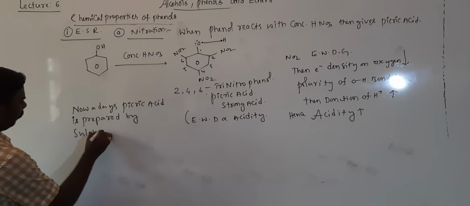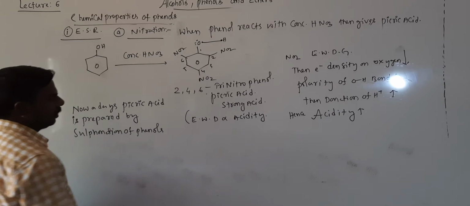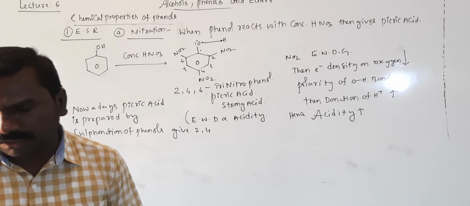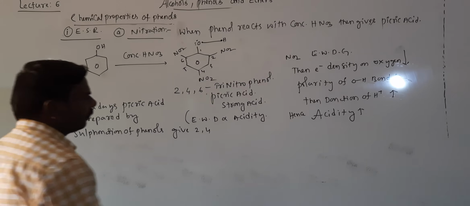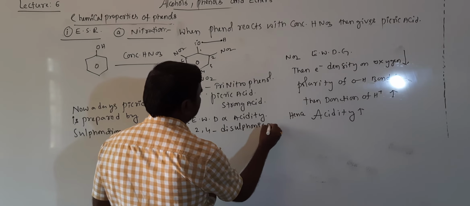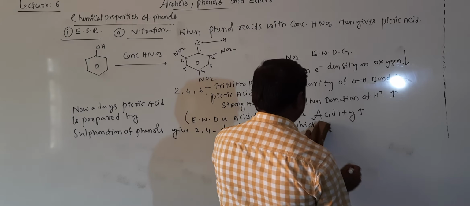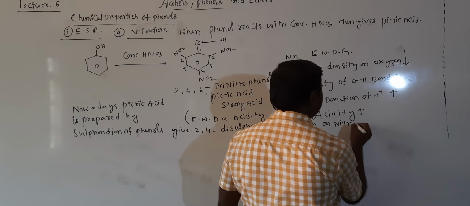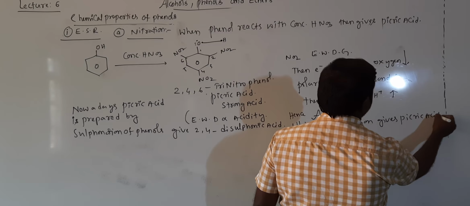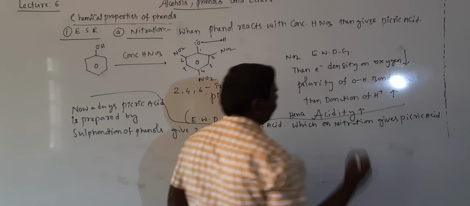Sulfonation of phenol gives 2,4-disulfonic acid, which on nitration gives picric acid. Getting? That is how they prepare it nowadays.